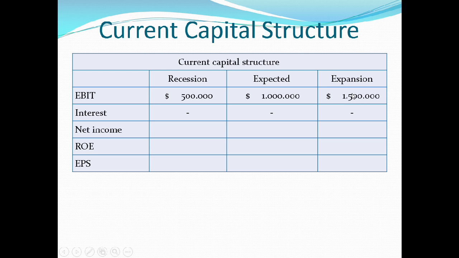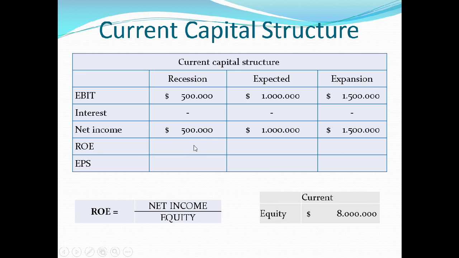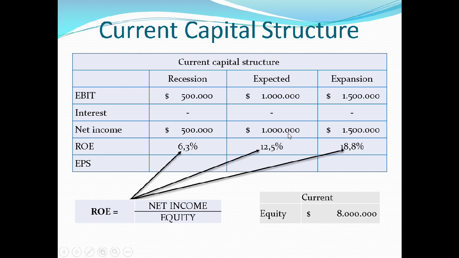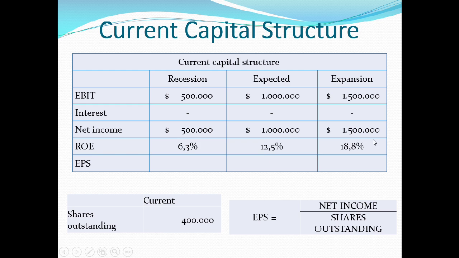With the current capital structure, we can notice that the interest is zero and the net income is the same as the EBIT. To get the return on equity, we divide the net income by the equity. The ROE is 6.3% in the recession scenario, 12.5% in the expected scenario, and 18.8% in the expansion scenario.